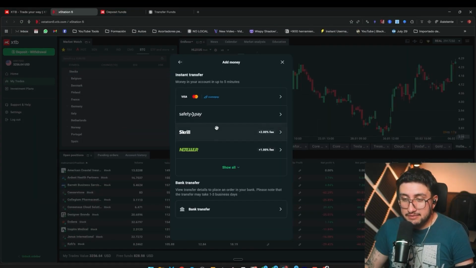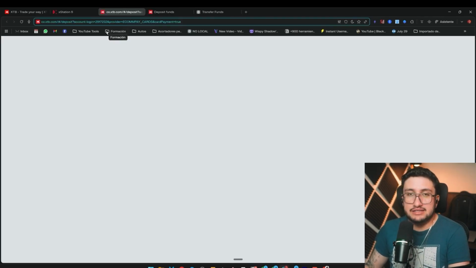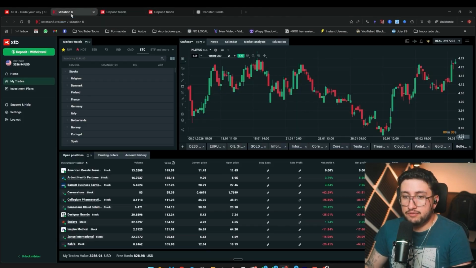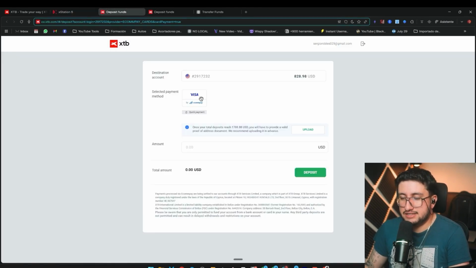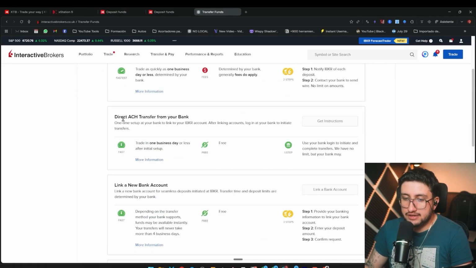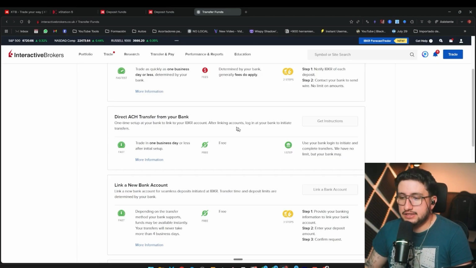So in this sense, both are very evenly matched. I like XTB because depositing with a card doesn't charge me anything. If I deposit $200 from my account, it takes exactly $200. It works for both Visa and MasterCard, so that's great. In that sense, I like it a lot. Here on Interactive Brokers, I usually use the ACH one. This is mostly about what your bank charges you to transfer here. If your bank charges a lot, then obviously, even if it says free on Interactive Brokers end, if the bank charges us, it won't be as reliable.